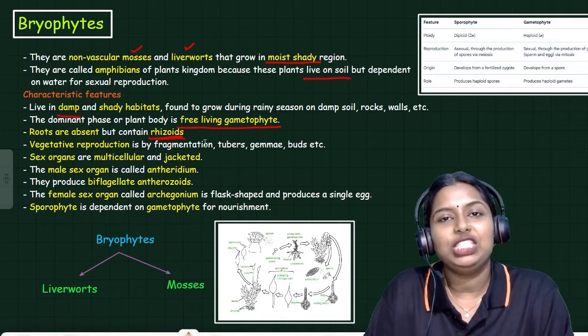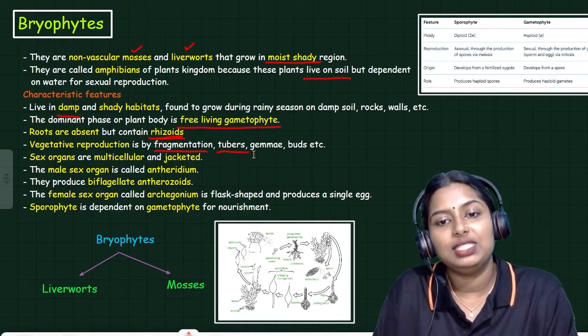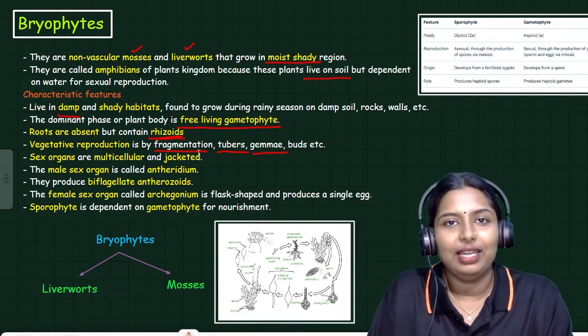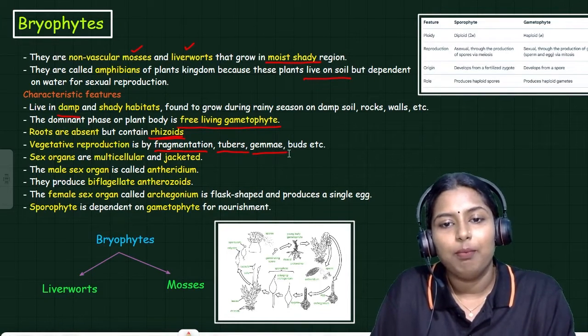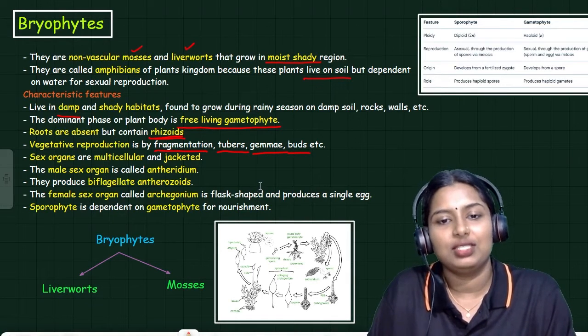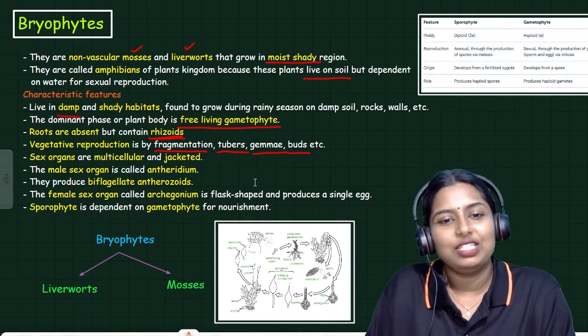bryophytes. And the vegetative reproduction is done by fragmentation, tubers, gemmae. We will study it, don't worry. Gemmae, buds, etc. So in bryophytes, vegetative reproduction is done with the help of fragmentation, tubers, gemmae.